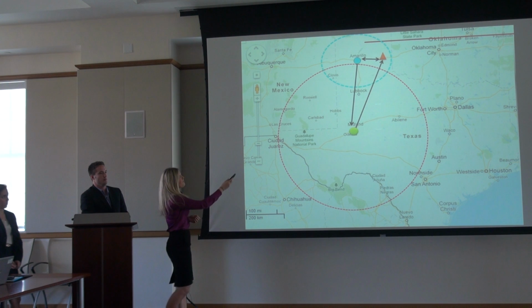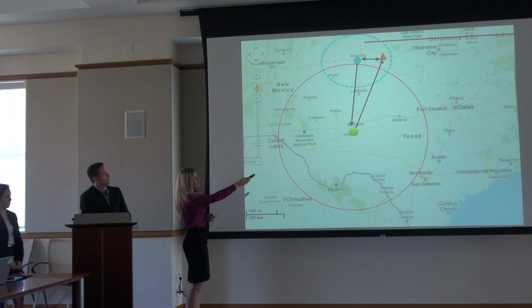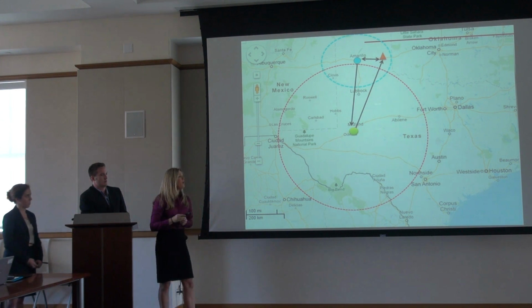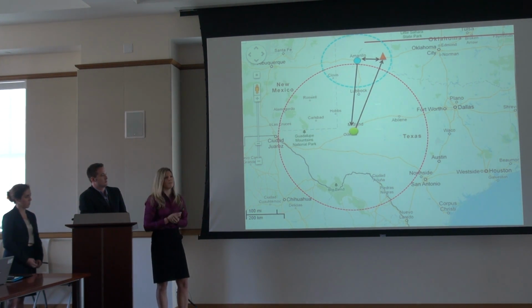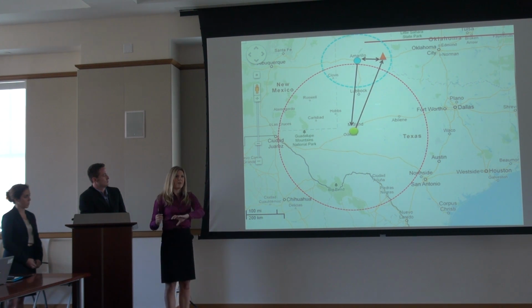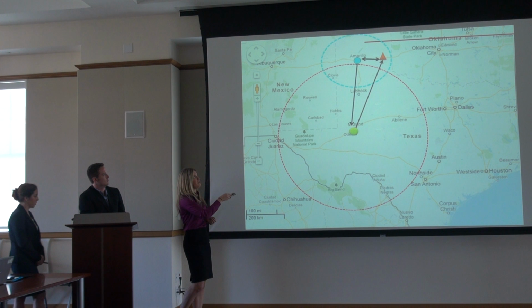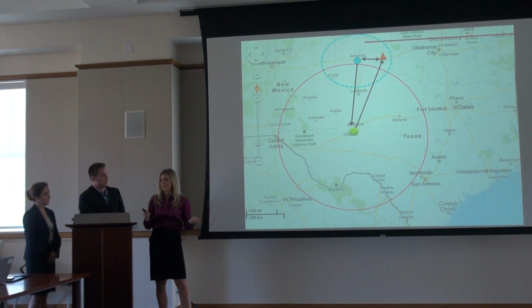So this is an example of a hypothetical situation. Let's say there was a fire right outside of Amarillo. Within the radius, the closest headquarters city is Midland. So the set of 4 planes would take off, disperse their full tank of water around the fire line, and then go to Amarillo, where they could refill their water tank and go back and forth around the fire line until the fire was done. Then they could just go back to Midland, Texas, where they were originally headquartered. This saves a lot of time instead of going from Midland to the fire and back and forth. Like I said, we're trying to reduce time.